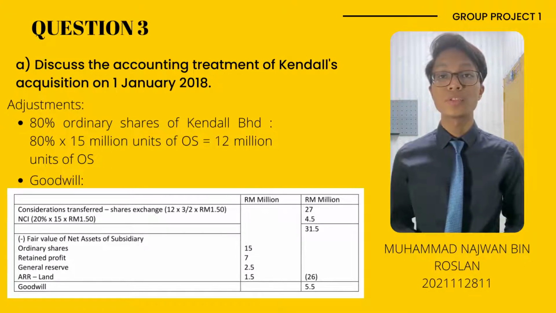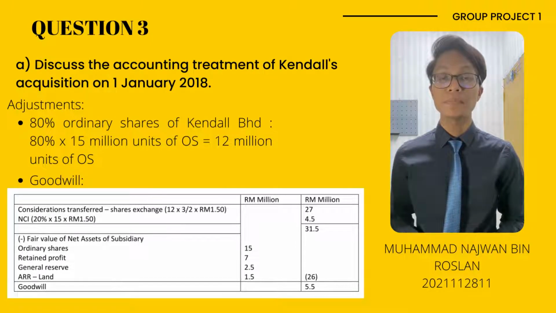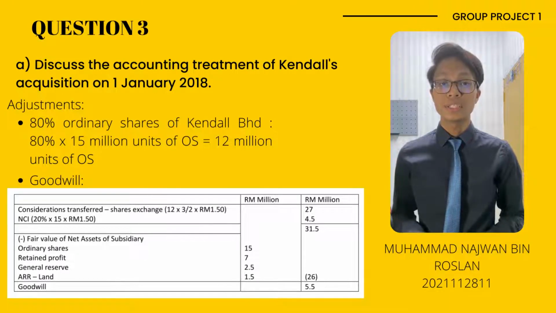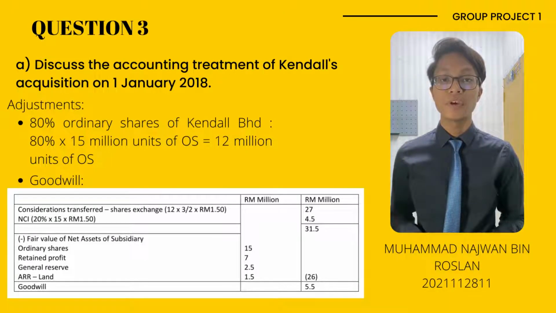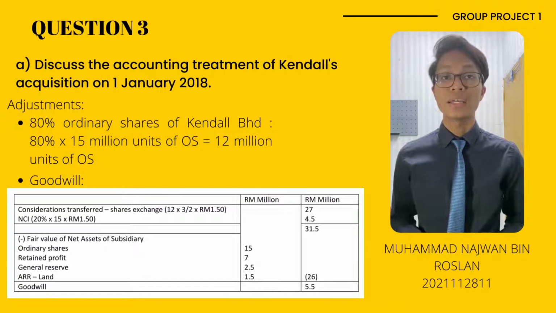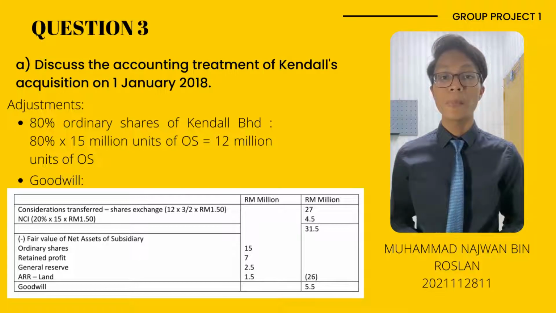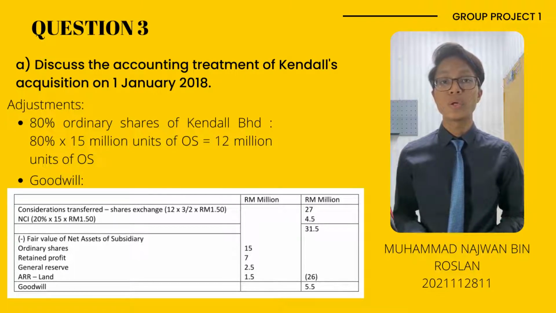The second one is goodwill. The consideration transferred is using share exchange amounting to 27 million. The non-controlling interest, since it is measured at the fair value of net assets at the date of acquisition, we will get the amount of NCI of 4.5 million. Then we will minus the fair value of net assets of the subsidiary amounting to 26 million. We will get the goodwill of 5.5 million.